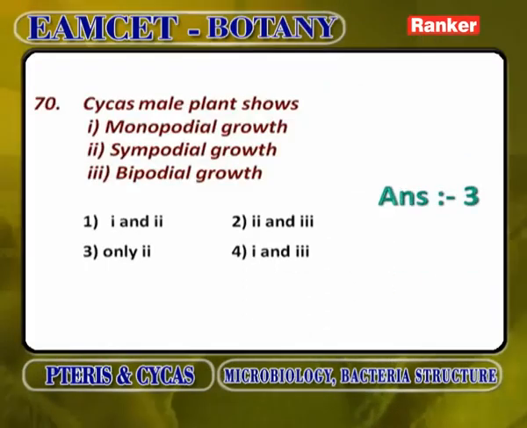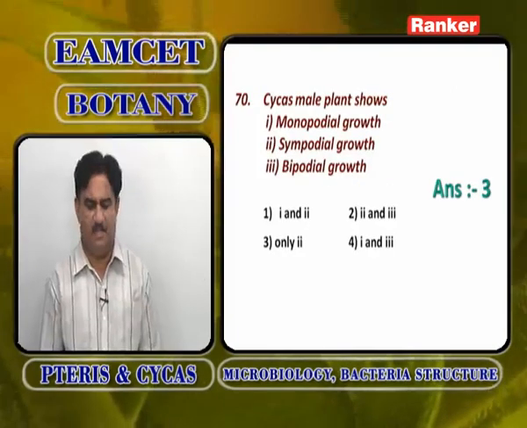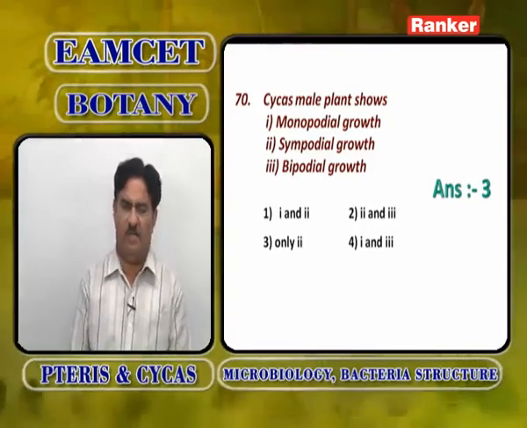Cycas male plant's speciality is that it produces a male cone. The male cone is formed by the modification of the apical bud. Whenever a male cone is formed from the apical bud, that means the apical bud converts into the male cone. Definitely the growth of the main stem stops, and that is called sympodial growth. So Cycas male plant always shows sympodial growth.